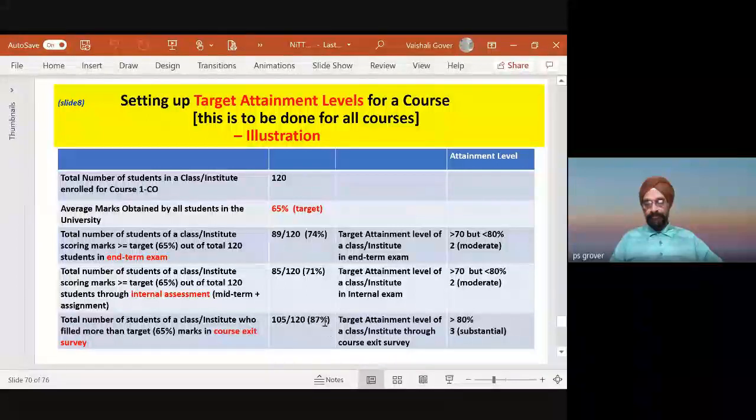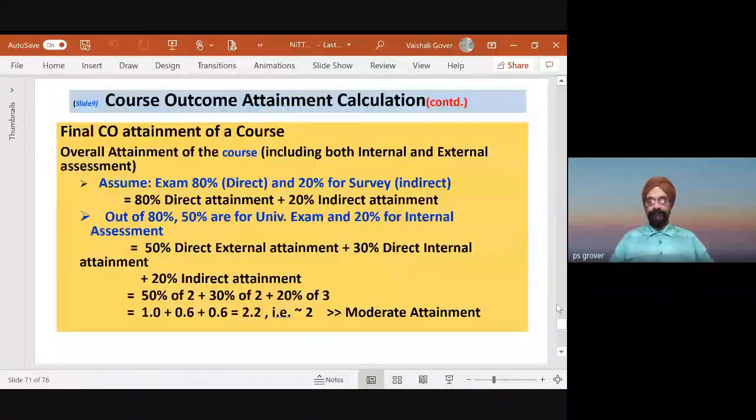देखिए यहाँ पर number of students 87% है, 71% है, 74% को मैं कह रहा हूँ moderate है. 70 ना, क्योंकि हो सकता है 65 वालों को फेल गिनता. Moderate है, ये भी moderate है, ये substantial है. Then course calculation attainment, final course attainment, like this.